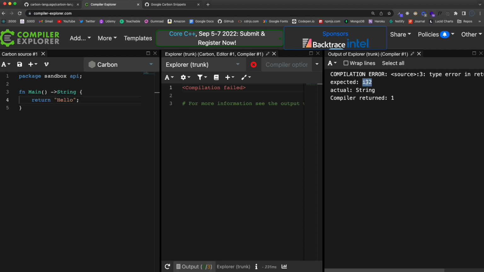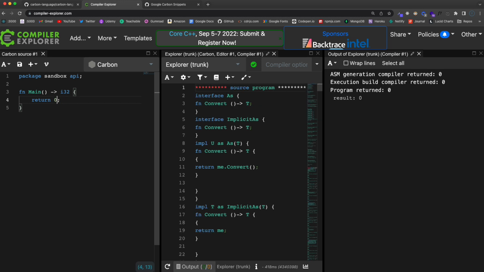So I32 is a 32-bit integer, and it's saying that we can't return a string here. It has to be I32, and of course hello is not an integer, so we're going to return 0, and now it should compile. So now you can see it compiled here, and we're getting a result of 0.